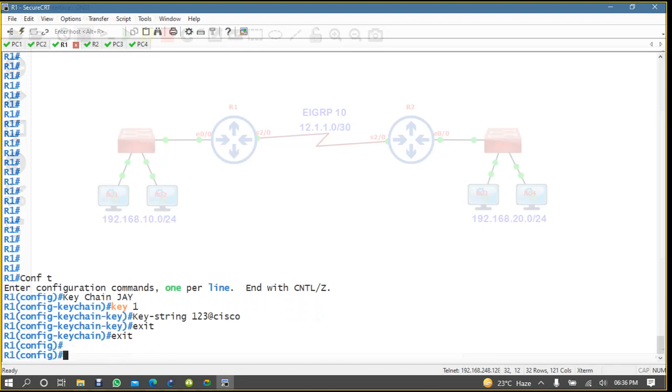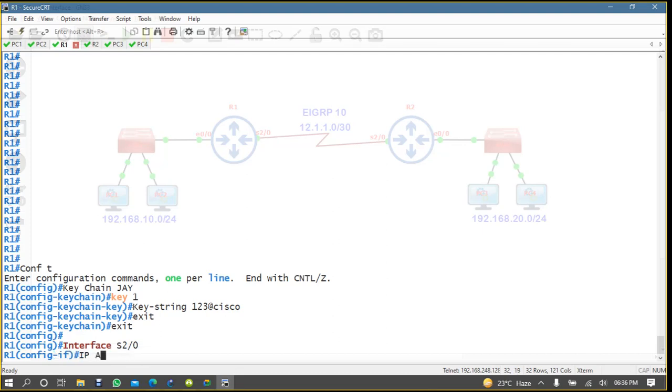Now we have to apply it. On which interface? Serial 2/0. So I'll come here, interface serial 2/0. Then you have to write IP authentication mode EIGRP 10, and first you have to enable mode MD5.